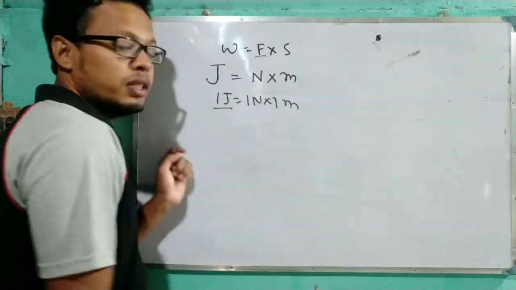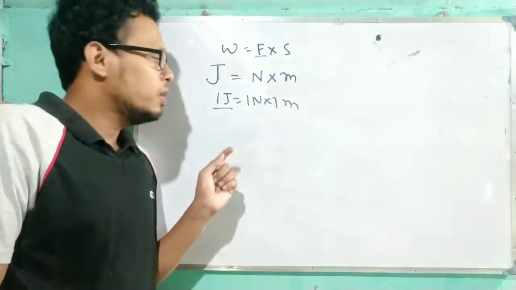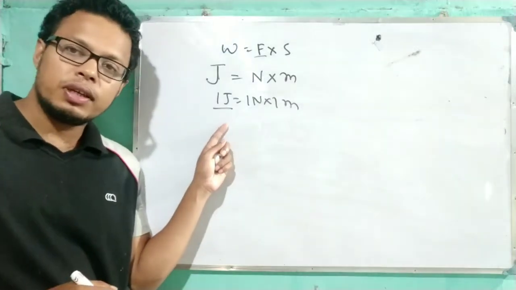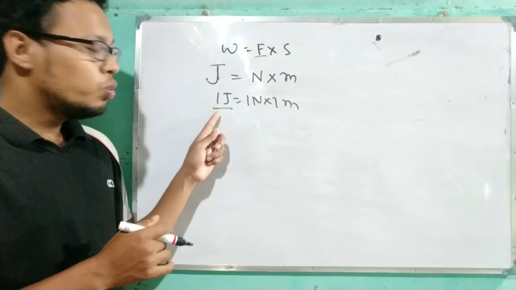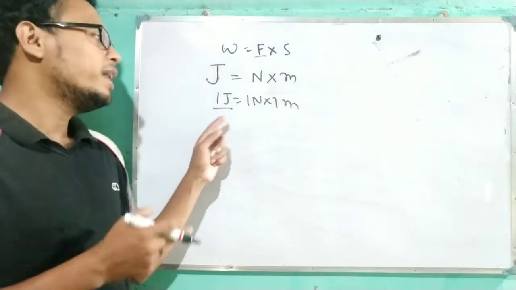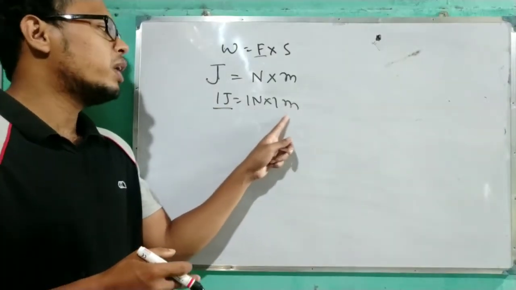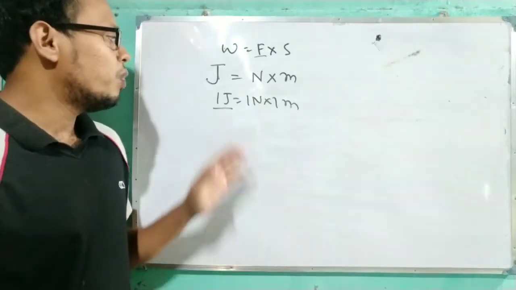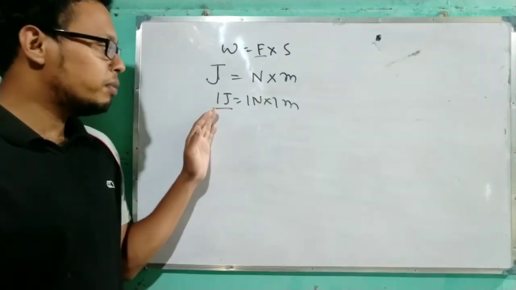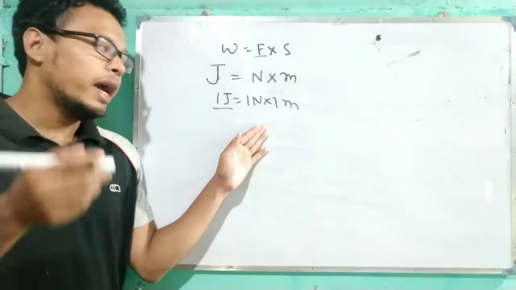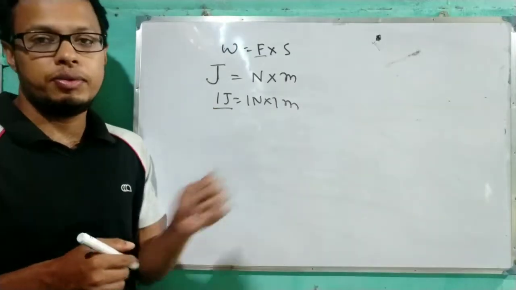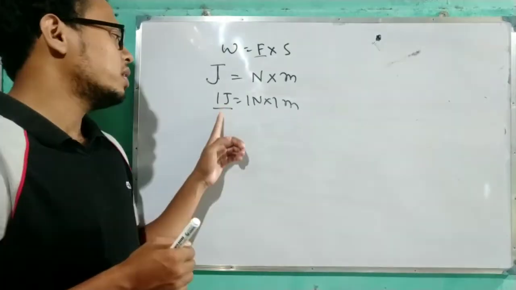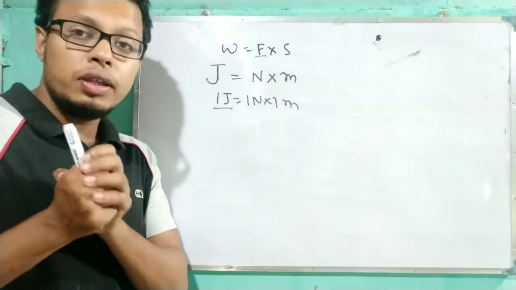So what is the definition of 1 joule? 1 joule is the unit of work. 1 joule is the work done when the force is 1 Newton and the displacement is 1 meter. Then we can say the work done by this force is 1 joule.